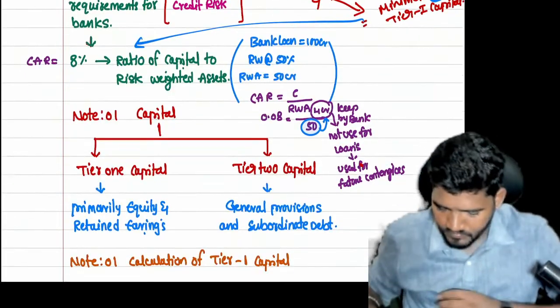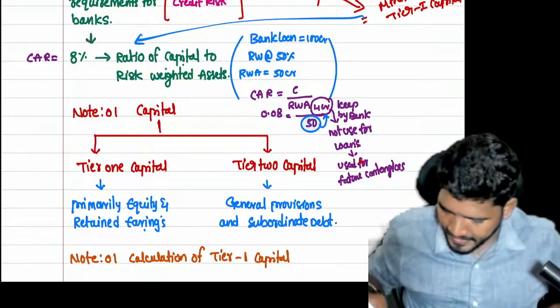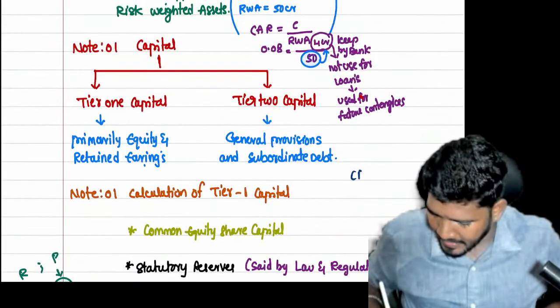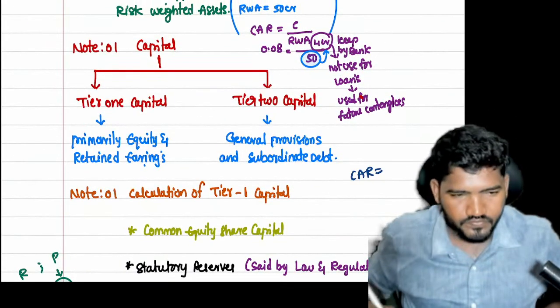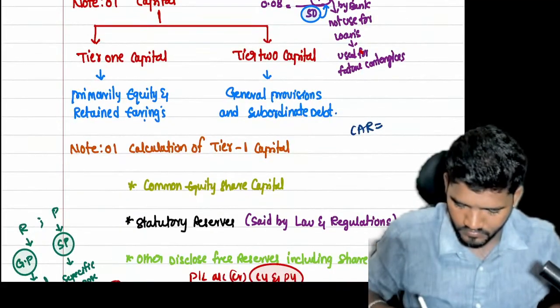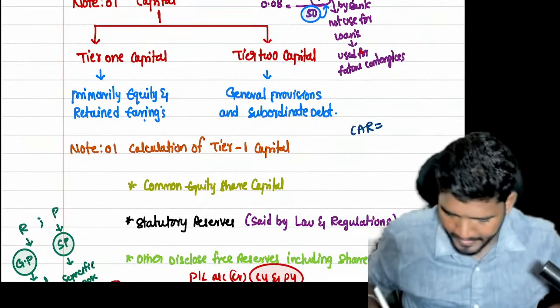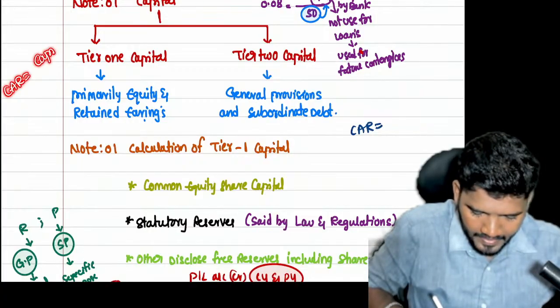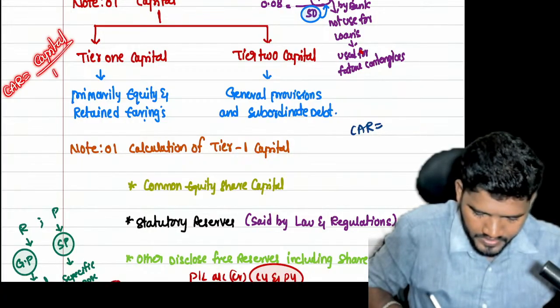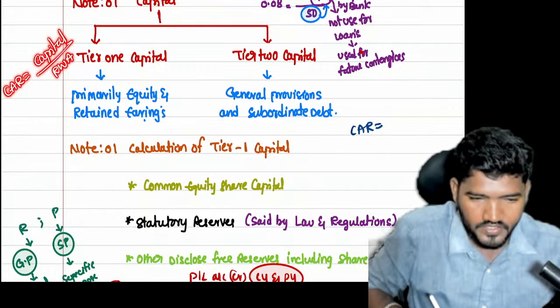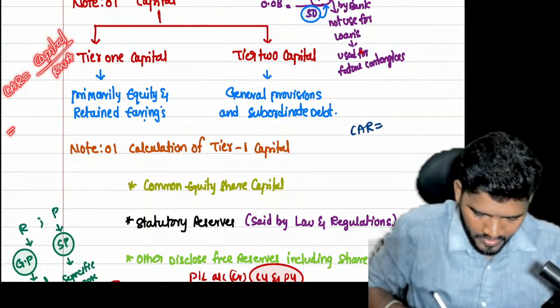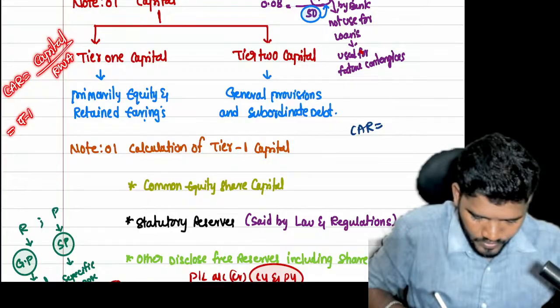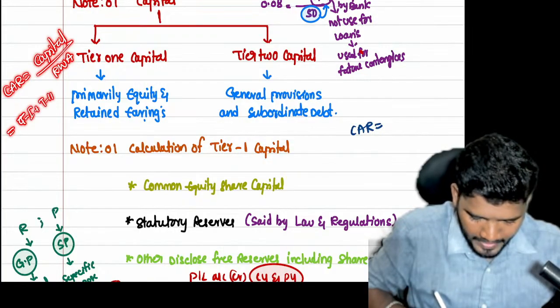So how do I find the capital adequacy ratio? Capital adequacy ratio equals capital divided by risk weighted assets. Capital is tier 1 capital plus tier 2 capital.